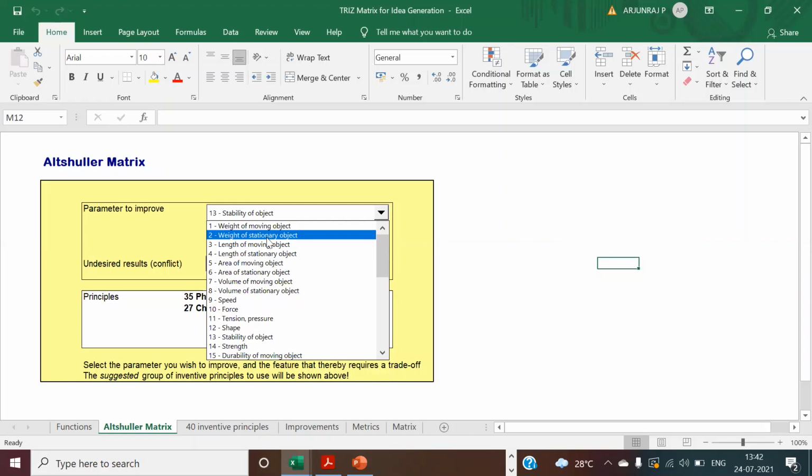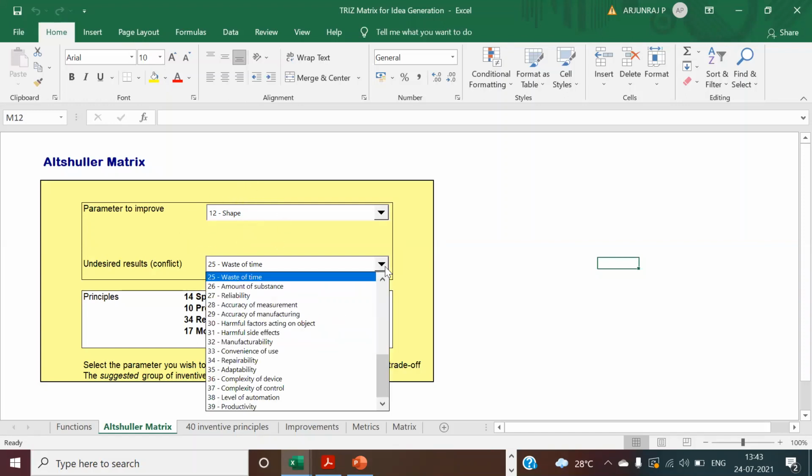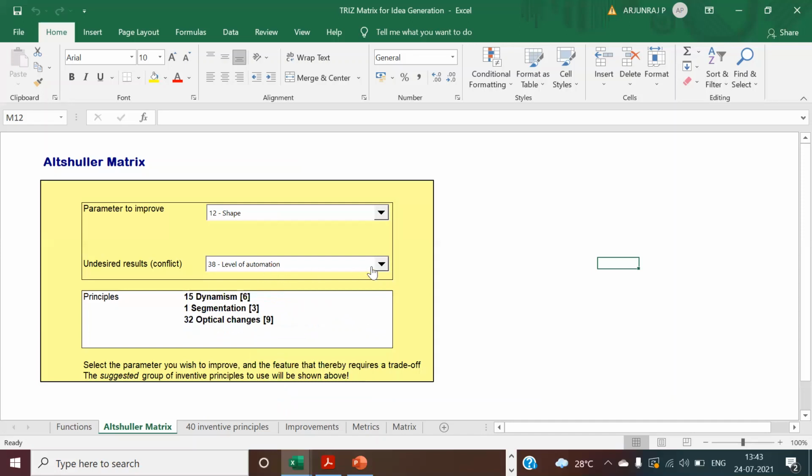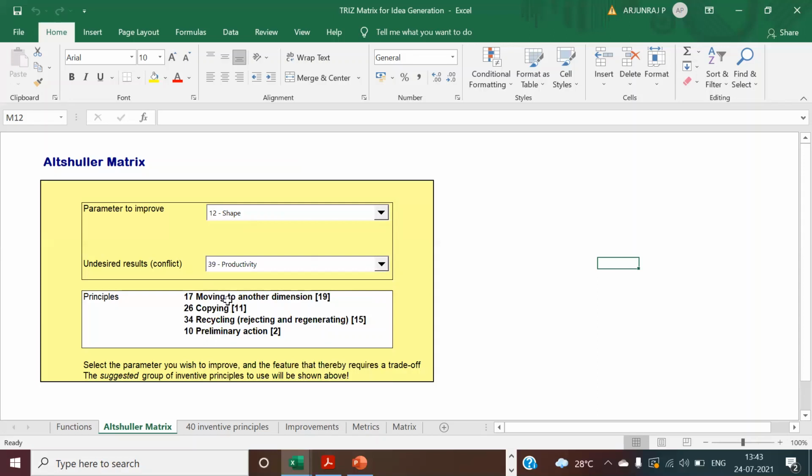You give the examples, and accordingly I will give the explanation. What things can be applicable for you? Is it the weight of the object, or length, area, volume, speed, force, pressure, shape? You said you need to maintain the shape, right? In order to maintain the shape, what can go wrong? Maybe the level of automation is the conflict. Or the productivity is one of the problems, right?